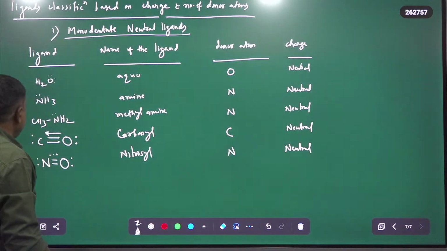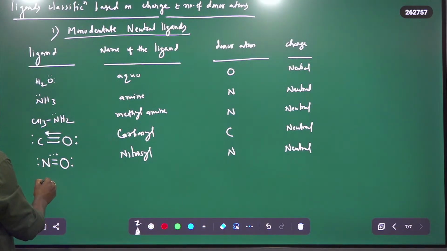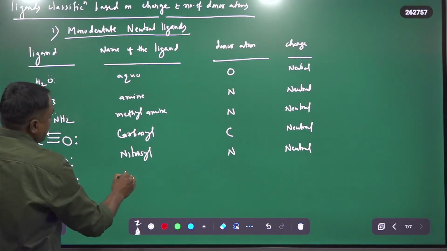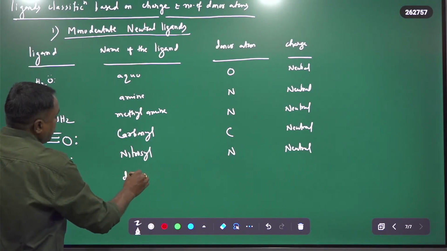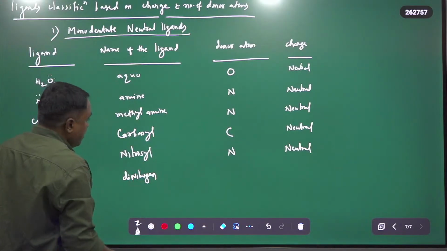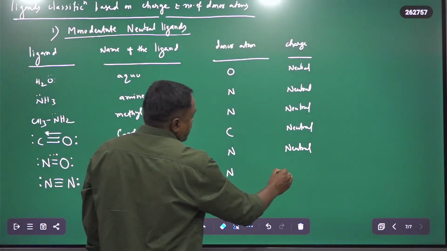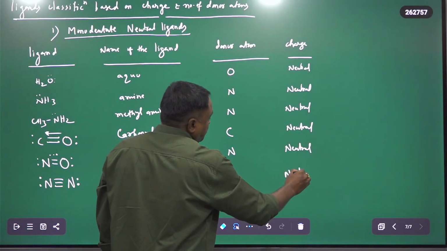And next it is dinitrogen. Take nitrogen, dinitrogen, N triple bond N. On one nitrogen we have one lone pair and on the other nitrogen we also have one electron pair. This is dinitrogen. In this also nitrogen is the donor atom and it is neutral in nature.